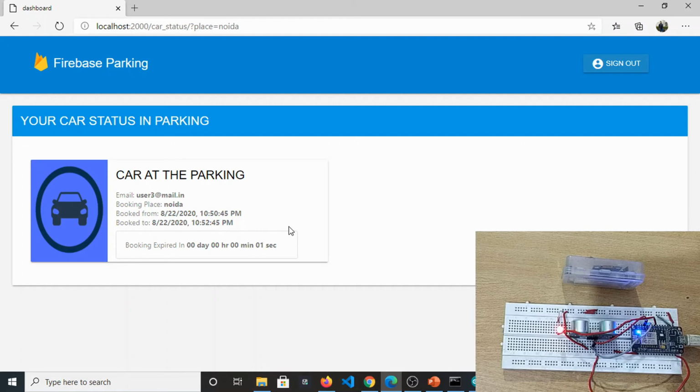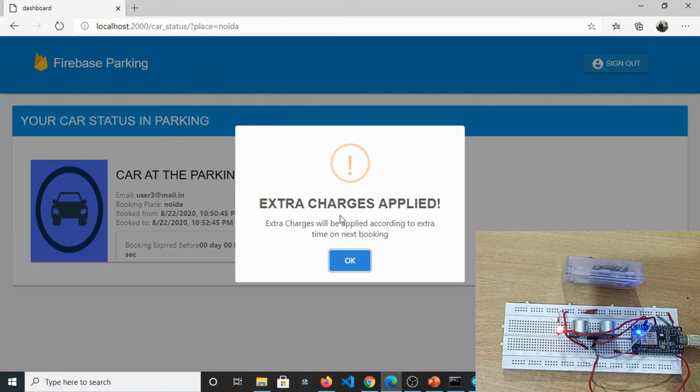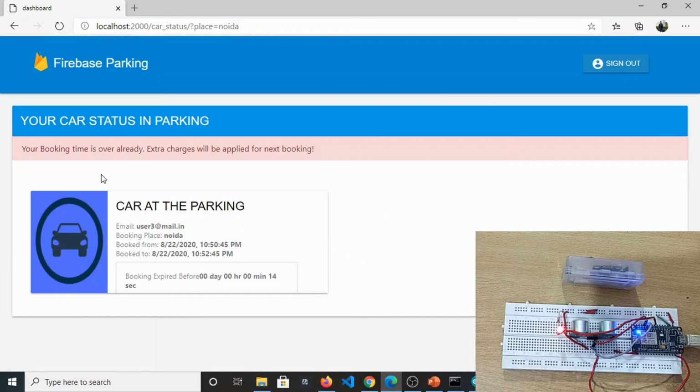You will see that the car is still in the parking and extra charges are applied. Extra charges will be applied on the next booking according to the extra time. This pop-up message, in a real application, will be a notification saying your booking time is already over. Extra charges will be applied for the next booking, and 19 seconds is over. We will see how much extra charge applies if we wait approximately 1 minute more.